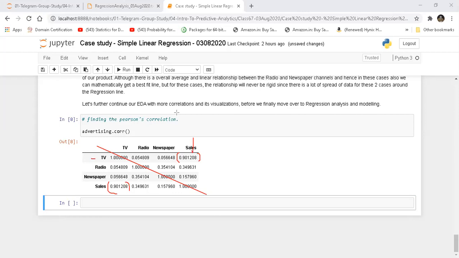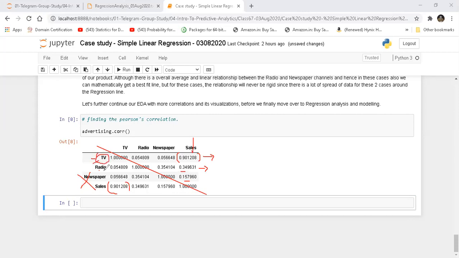But does that mean we don't have a good positive correlation with the other variables? The answer is no. If you look at this, TV has a good relationship with sales. What about radio? Radio also has a good relationship with sales. Newspaper does not have a very good relationship with sales. So obviously, more investment in newspaper will not guarantee good sales. Okay, first finding. Second finding, investment in radio might result well, but investment in TV is definitely going to result very good. So TV is the best thing that we have found out.